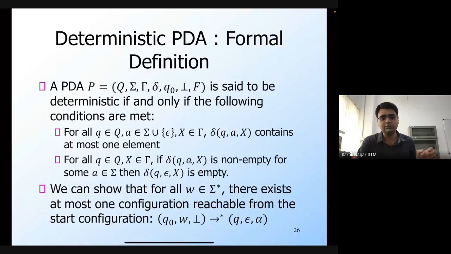So if you consume the entire input string w, beginning from the start state q and the start symbol ⊥, then there can be at most one state that you can reach after consuming the entire input. Again, we say at most one configuration, because it is possible that you may get stuck at some point, so that you may not be able to consume the entire input itself.